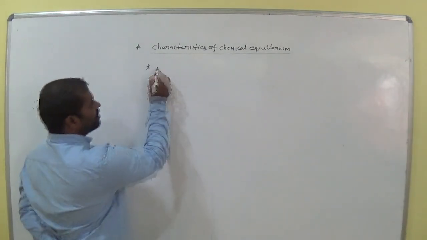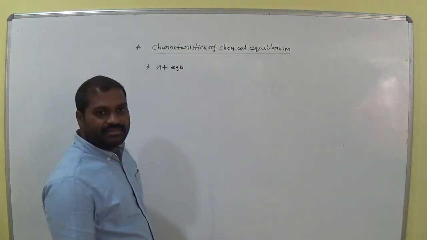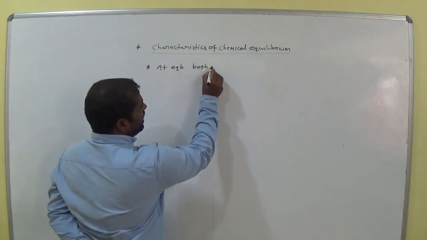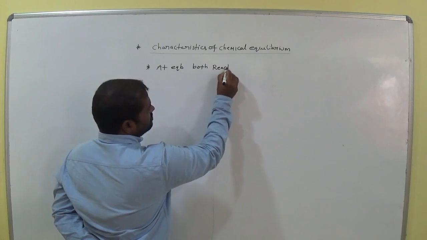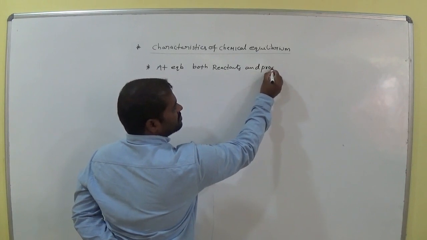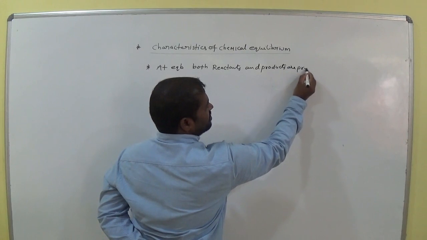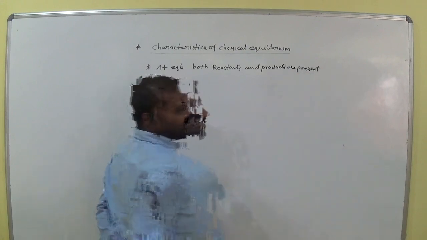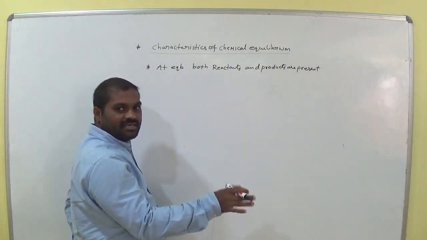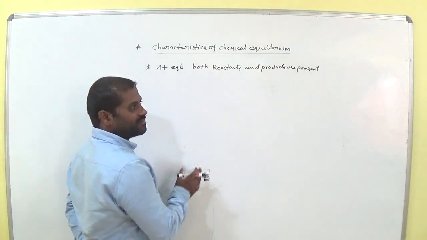Here, at equilibrium both reactants and products are present. If any reaction is at equilibrium, at that equilibrium condition we observe both reactants and products.